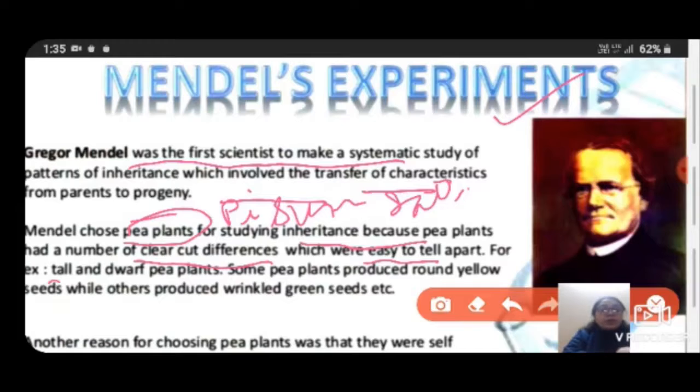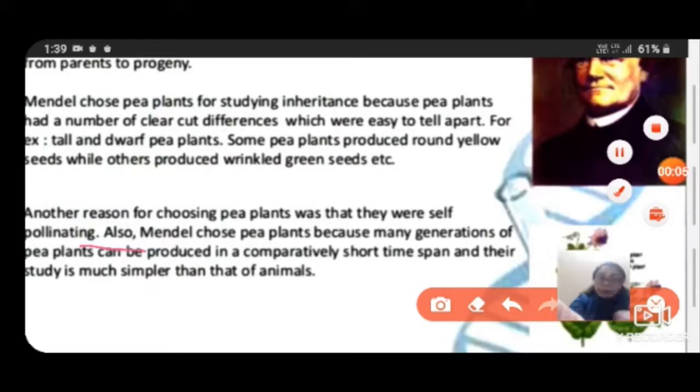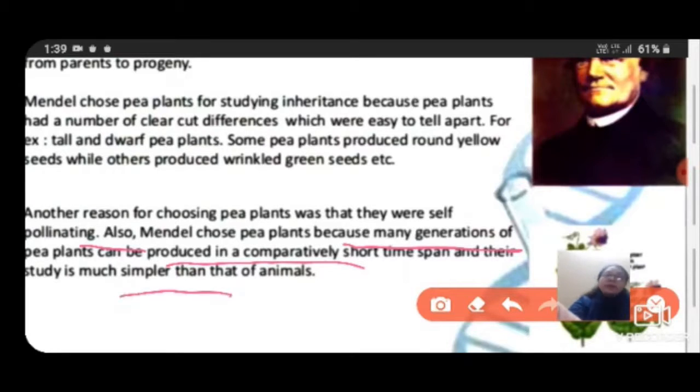For example, tall and dwarf plants; some pea plants produced round yellow seeds, while others produced wrinkled green seeds, etc. Also, Mendel chose pea plants because many generations of pea plants can be produced in a comparatively short time span, and their study is much simpler than that of animals.